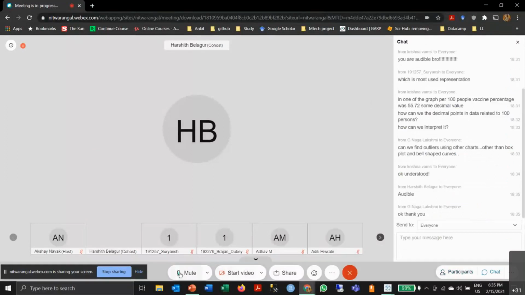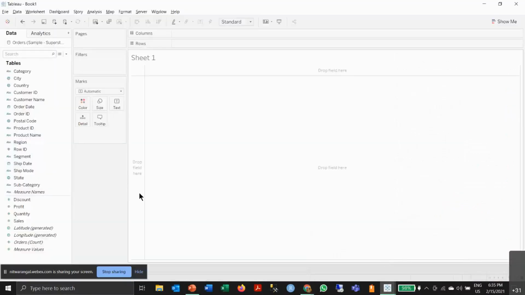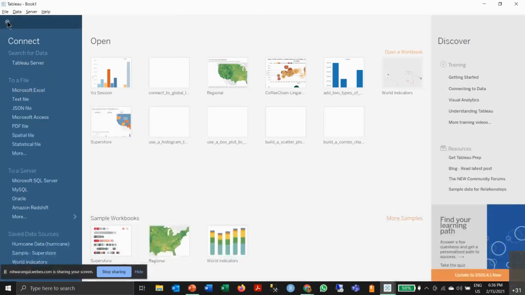Okay, thank you. So let's move on to the software and see how Tableau works and what its basic look is. Whenever you open this software, you'll find this as your first screen. Here you have ways to connect to your data, the recent files that you have opened, and some sample books and other information. So let's see how many ways you can connect to your data. First, you go to the Tableau server directly. If you have some files saved in Tableau server, you can directly access them from there.